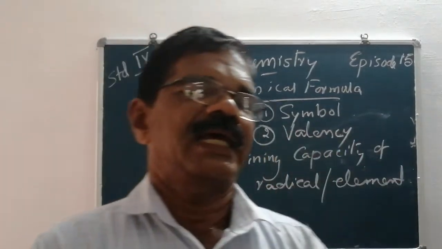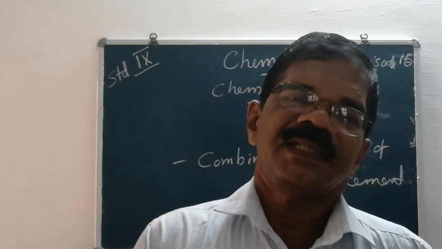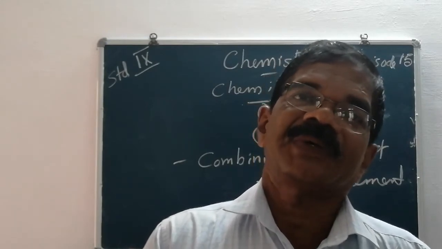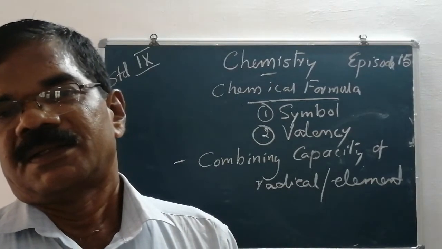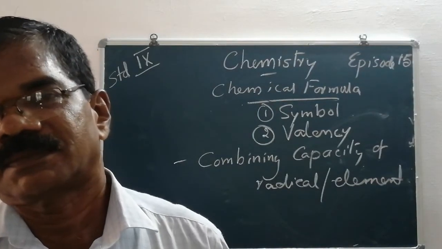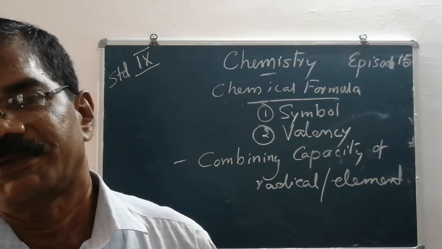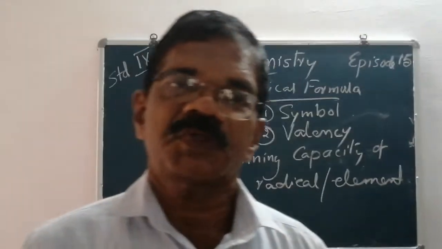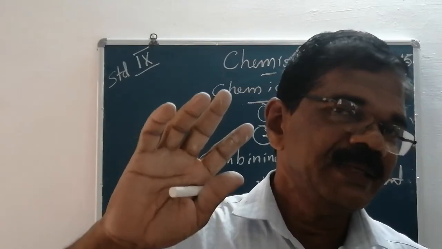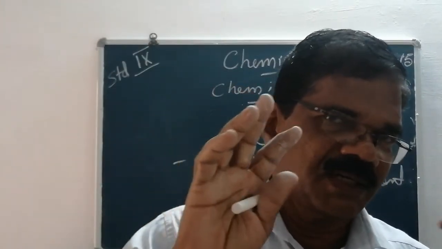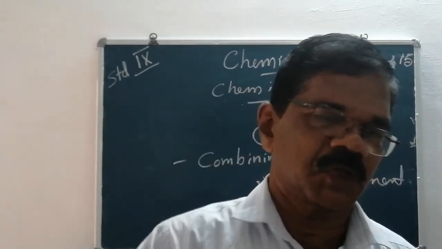We can clarify again: combining capacity means the valency, like the number of hands. Human beings have 2 hands, so we can hold 2 other elements. An octopus has 8 hands. So how many human beings can be held by an octopus?